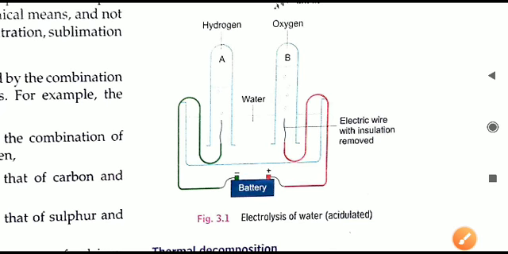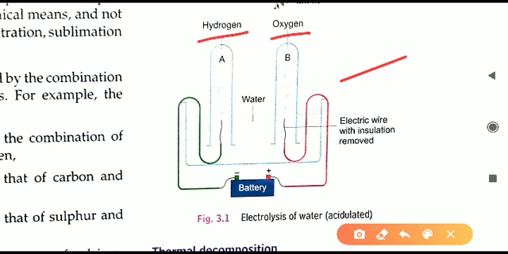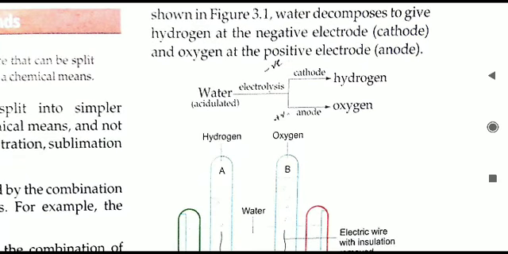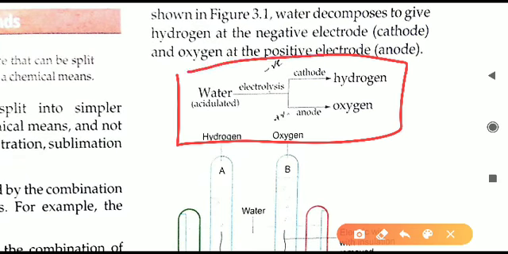When we turn on the electric supply in this acid-containing water, electric current will start the decomposition of water, and water will break down into two parts. One will be hydrogen gas, one will be oxygen gas. Both the gases will be separated and they will collect in the two jars placed here. In one jar hydrogen gas will collect, in the second one oxygen gas will collect. So that is what is called electrolysis of water.